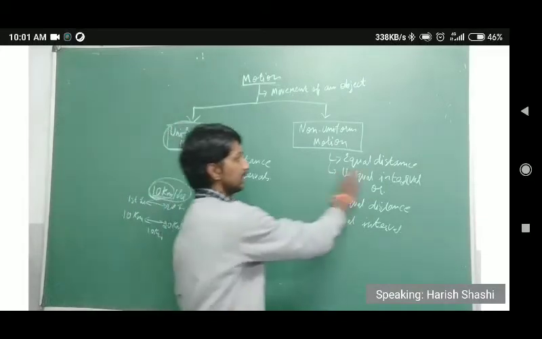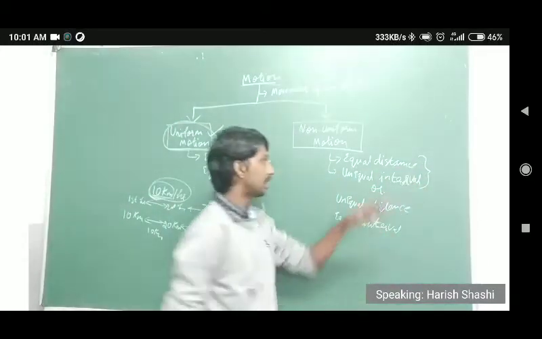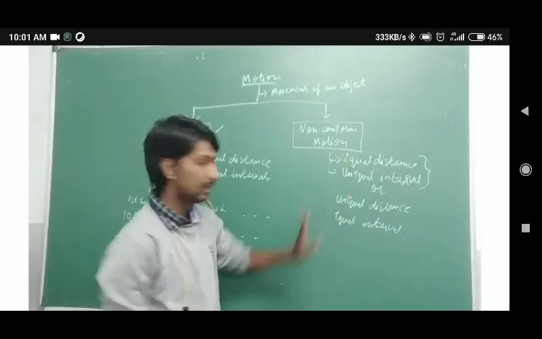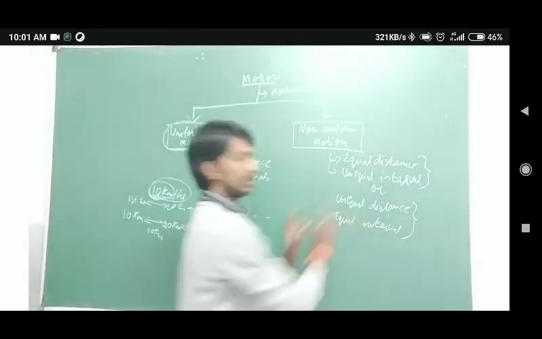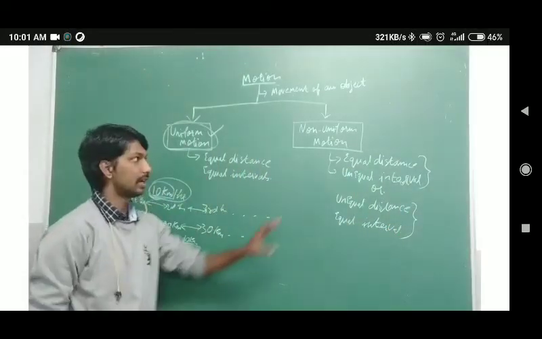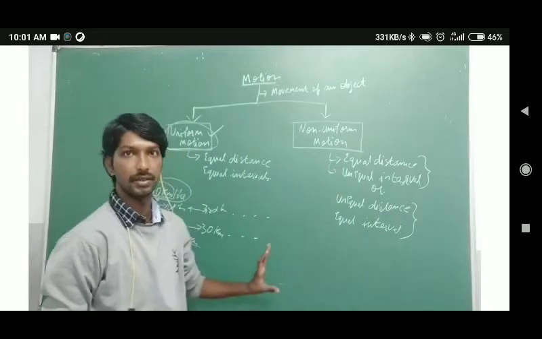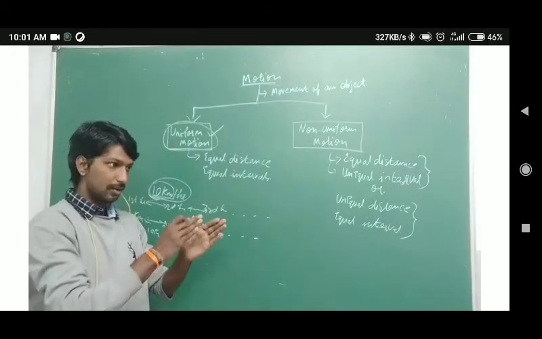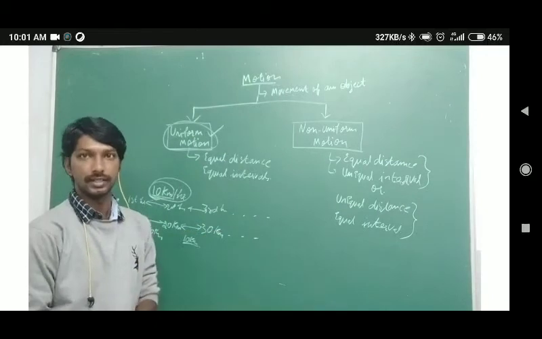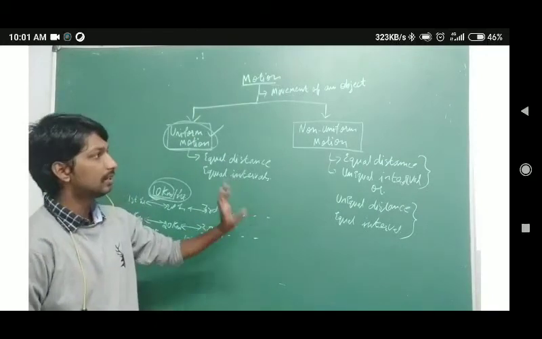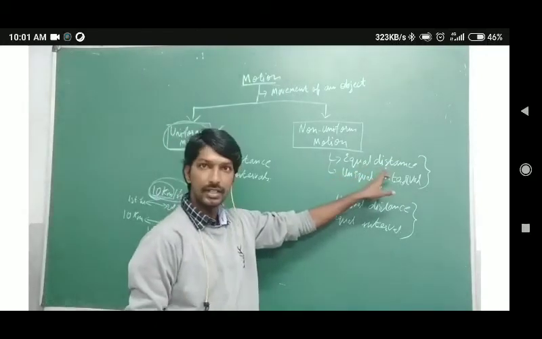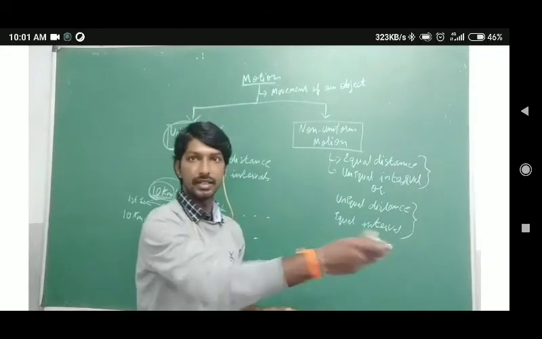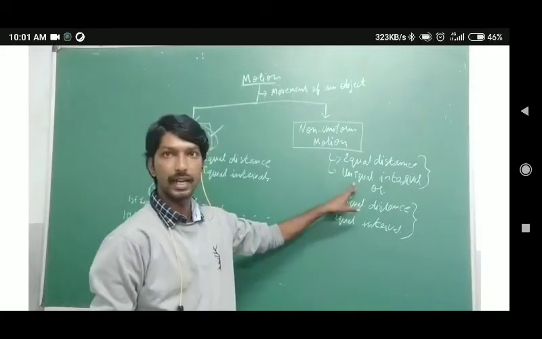Either you can remember this keyword or that keyword, because both mean the same. The logic is that one thing is not equal to the other. If I take equal distance, for every 100 meters, and see the time, it will vary.